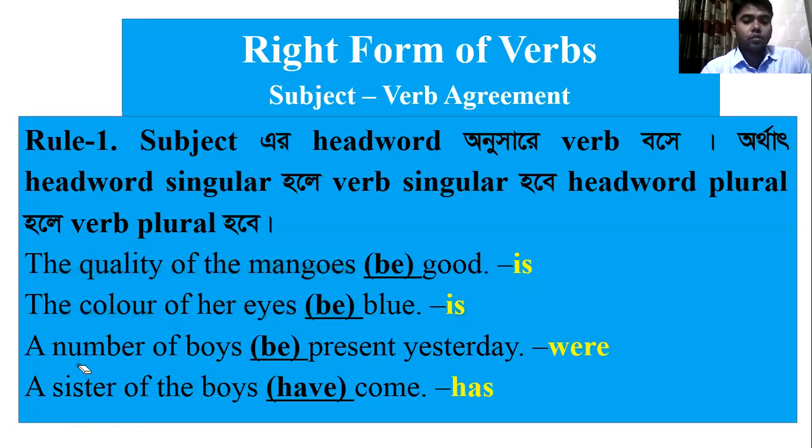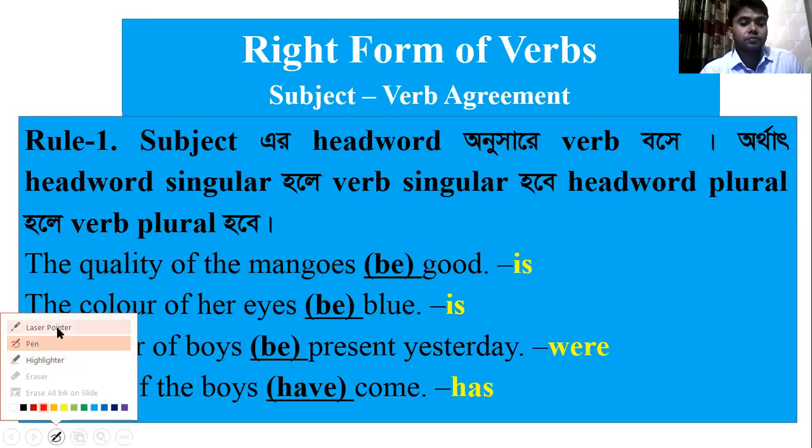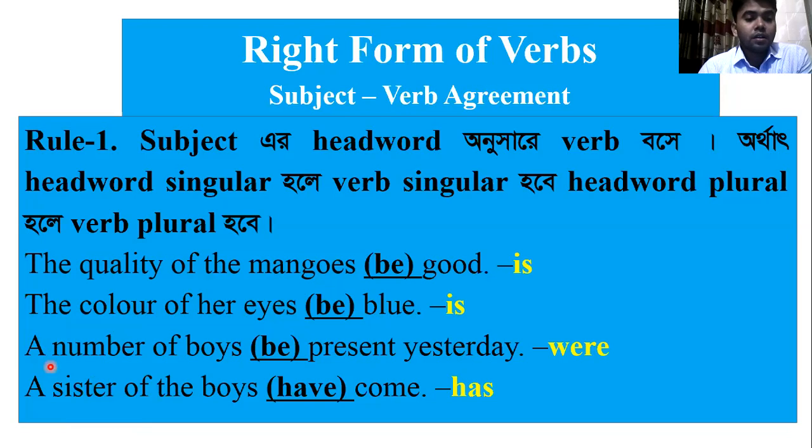Then we can say another example that would be very clear. A number of boys be present yesterday. So, a number of boys.